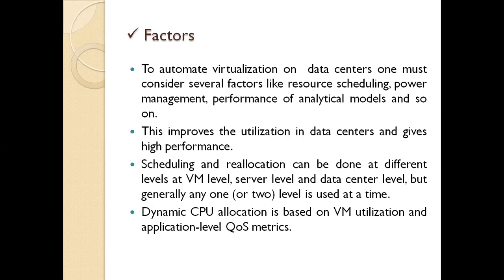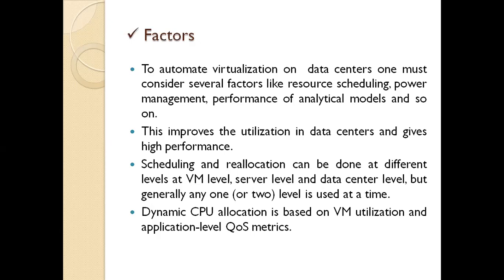Another one is dynamic CPU allocation. Dynamic CPU allocation has to be considered here as a main and major factor, because it is completely based on virtual machine utilization and application-level quality of service metrics. Both CPU and memory are automatically adjusted to your resource overhead based on the workloads it is providing. So if we need to take the scheme, the representations here.